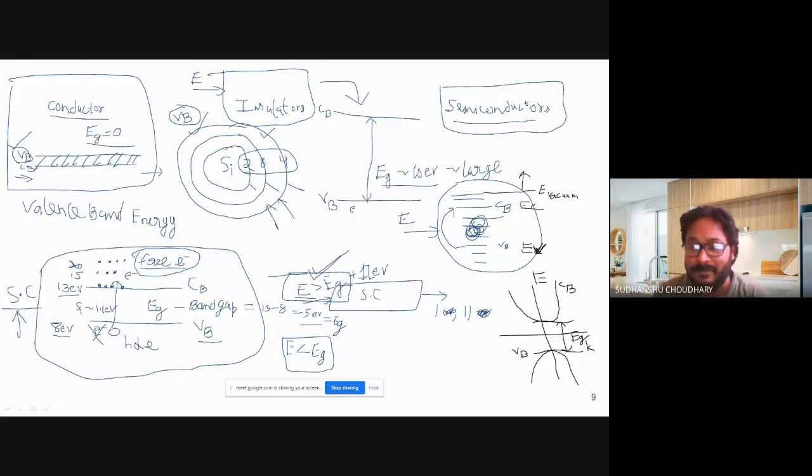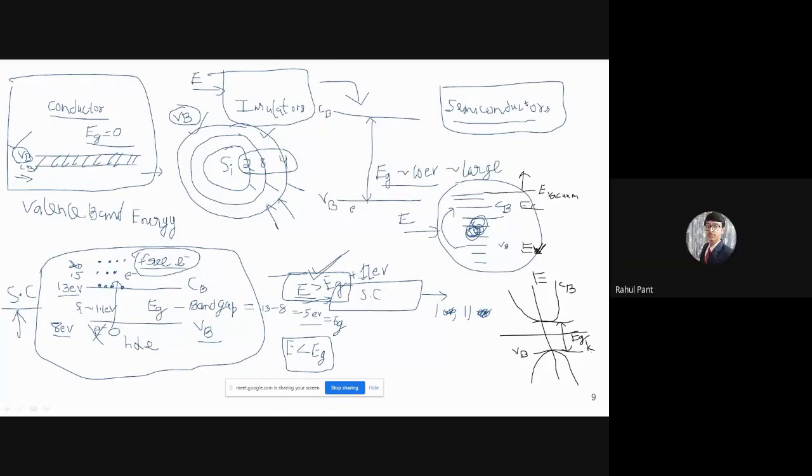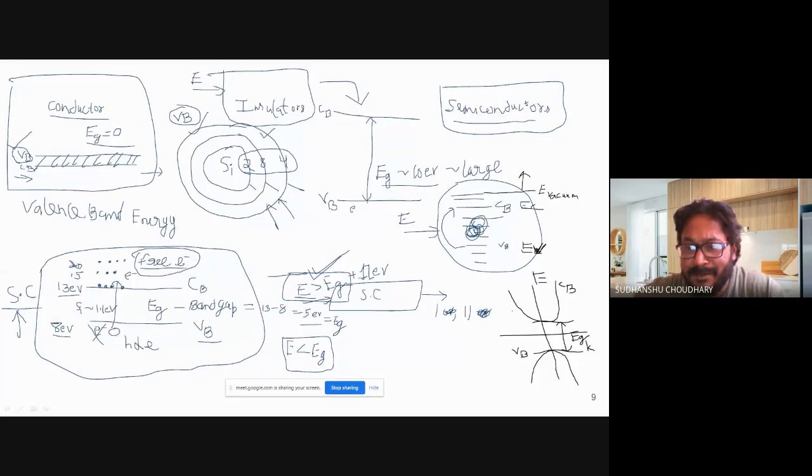There may be millions of bands. Is it okay? Yes, sir. Thank you, sir. Yeah, so there may be millions. You will see that they are crossing each other. This is in just Kx, right?